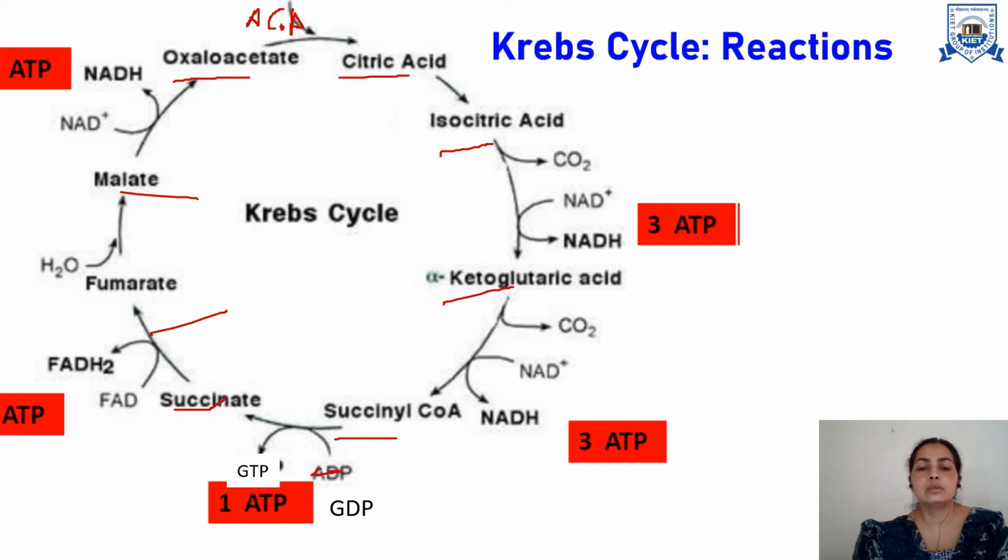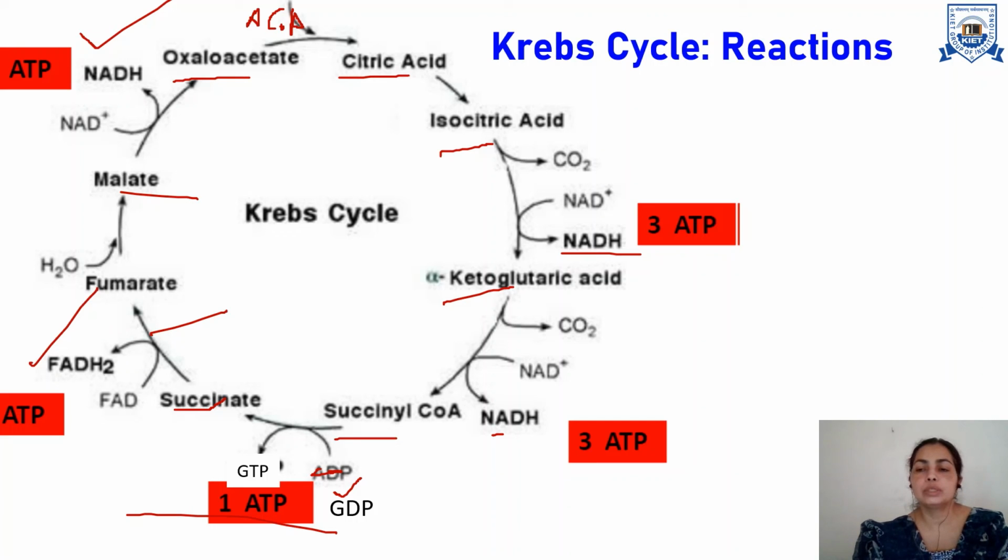Here various energy components are produced, like one NADH, then the other NADH, then one GTP is produced, then one FADH2, and lastly the third NADH. So it produces an overall 3 NADH molecules, one GTP, and one FADH2. These are the energy outcomes of Krebs cycle, and these components will further go in electron transport chain, and they will be producing ATPs. NADH will produce 3 ATP, FADH2 will produce 2 ATPs, and GTP will produce 1 ATP.